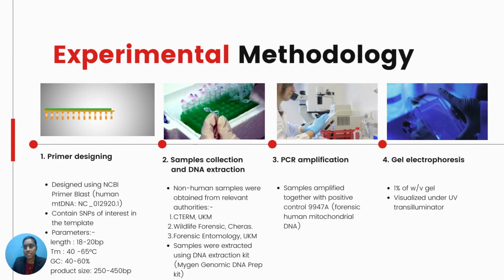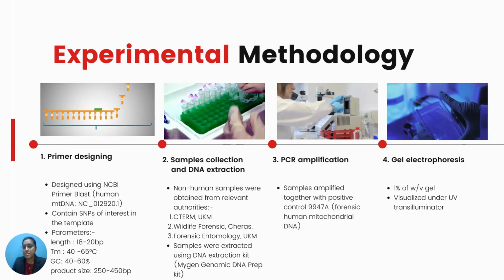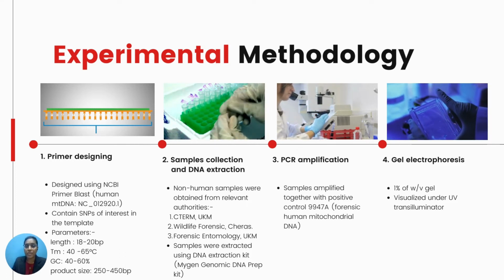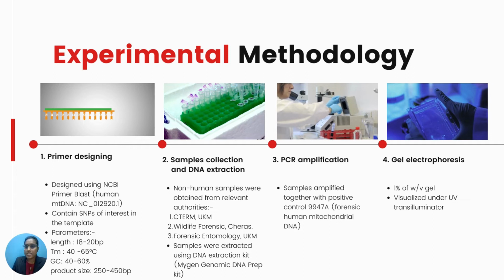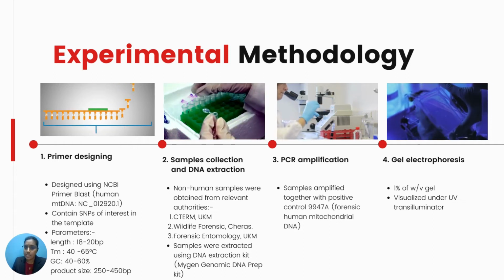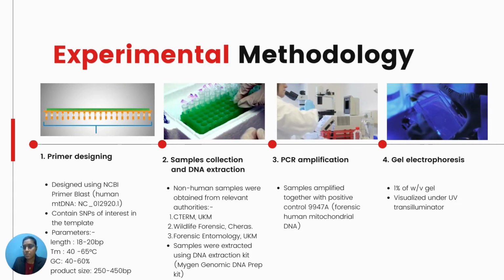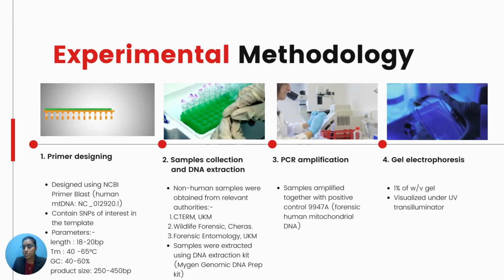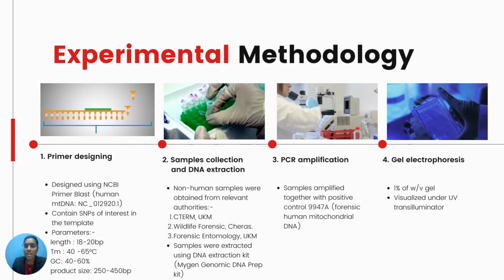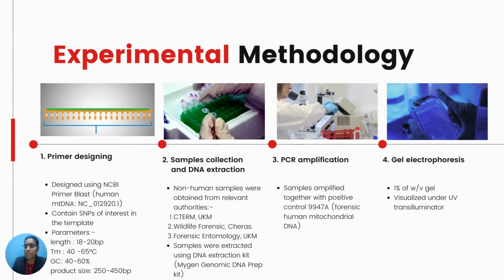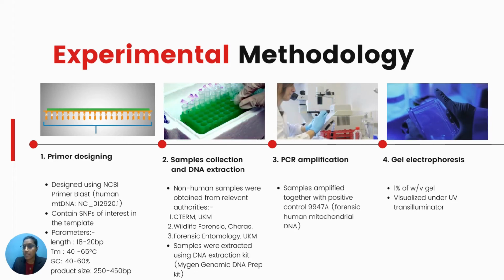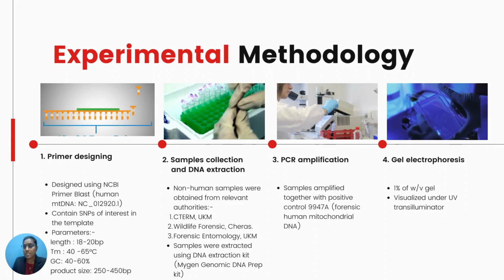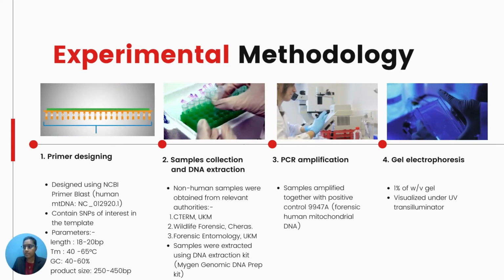The second process is sample collection and DNA extraction. Non-human samples were obtained from relevant authorities: CITEM UKM, Wildlife Forensic, and Forensic Entomology UKM. The collected samples were extracted using DNA extraction kits, then run through the thermocycler for PCR amplification together with the human mtDNA control, which is called 9947A, also known as forensic human mitochondrial DNA. After the amplification, the product is confirmed by gel electrophoresis and visualized under UV transilluminator.